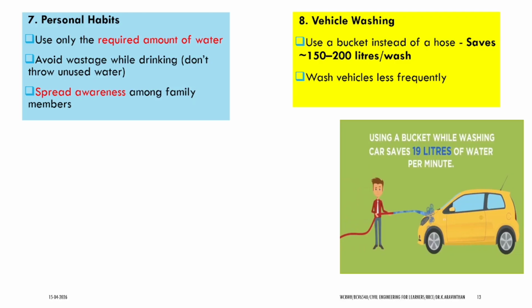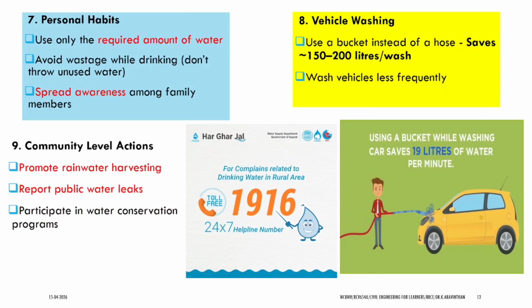Next thing, when you are washing the car, use a bucket of water instead of using a hose. When you use the hose, generally 19 liters of water per minute you will be spending, which is nearly a bucket of water. However many minutes you spend washing the car, that much water is going to waste.